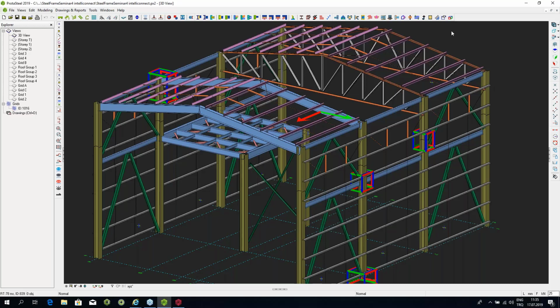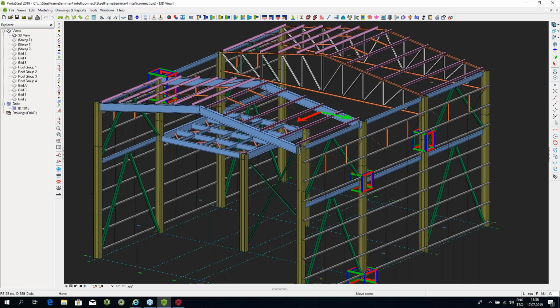I'm just going to go through these connections manually so you can see how quickly we can do that. But in the beginning, I just want to mention that you will have this suite of connections. And the next thing I want to say is that if at any point you need a special connection, you will also be able to do that in ProtaSteel. I'll come back to that later.